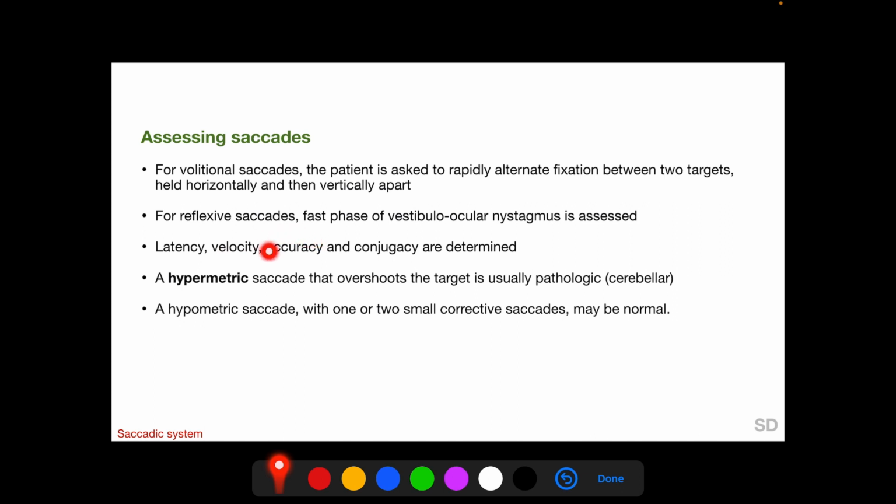Accuracy implies the preciseness of reorientation of the visual axis from the first target to the second target, and conjugacy implies the similarity of the movement of either eye. A hypermetric saccade overshoots the target and is usually pathologic and cerebellar in origin, and a hypometric saccade with one or two small corrective saccades can be normal.